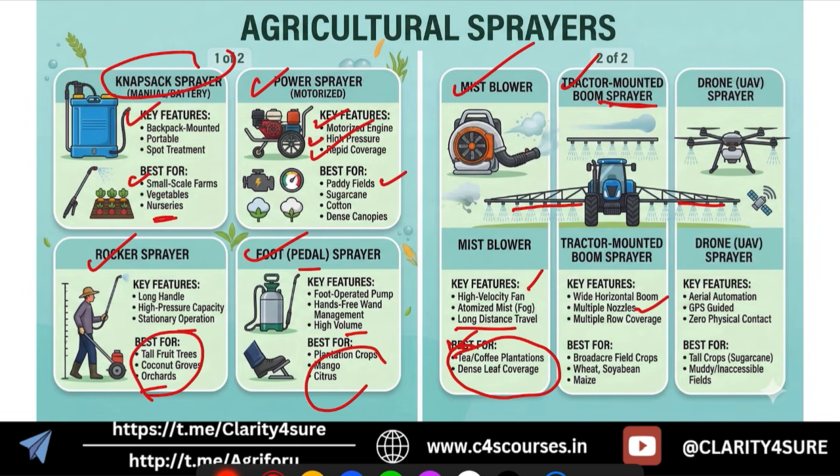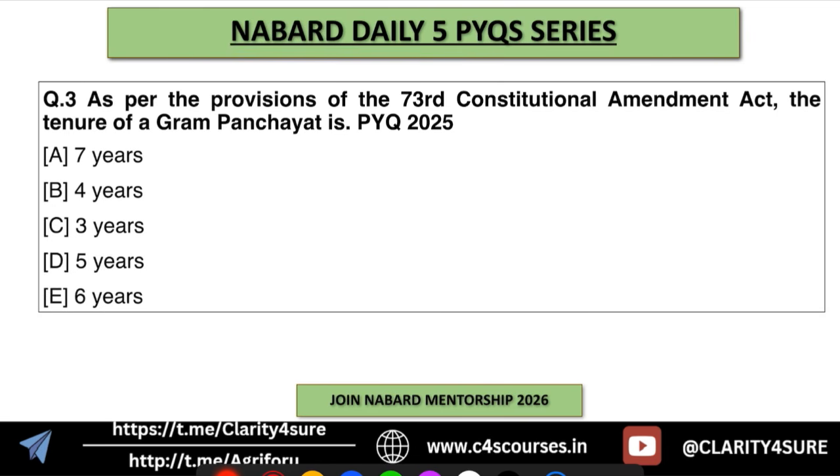That is the boom sprayer. It has multiple nozzles and multiple row coverage, right? And it covers broad acre field crops like wheat, maize, soybean, etc. And now these days we have drone sprayers, right? They are aerial automated spraying equipment. They are GPS guided and there is zero physical contact, right? And they are best for tall crops and muddy and inaccessible fields. Okay, so this is about the agriculture sprayers.